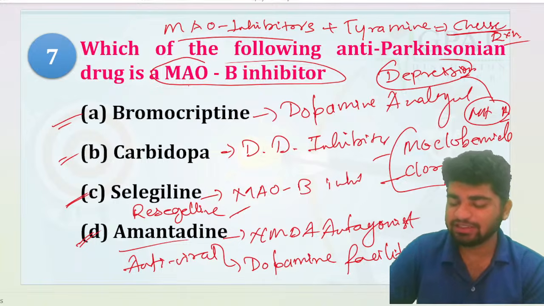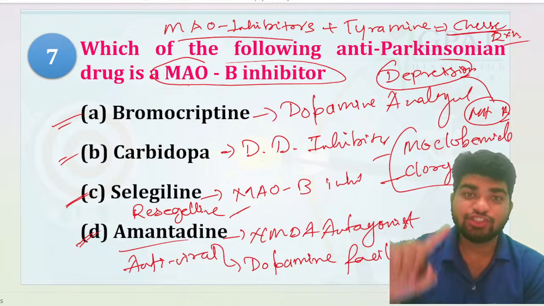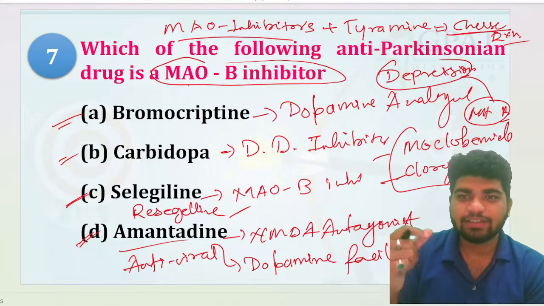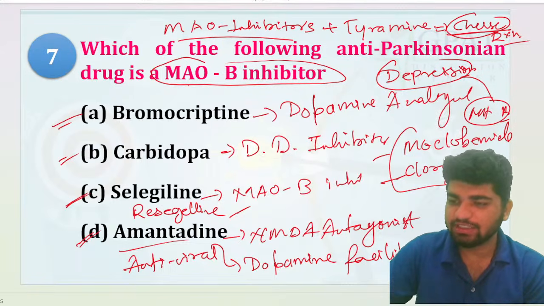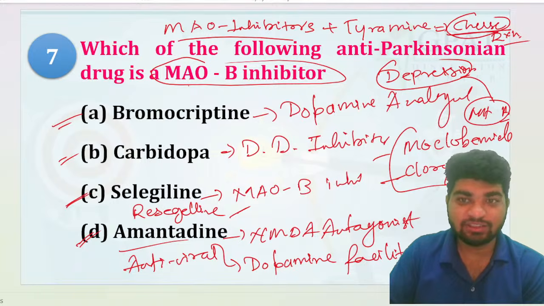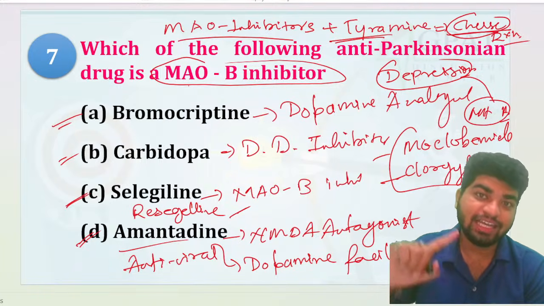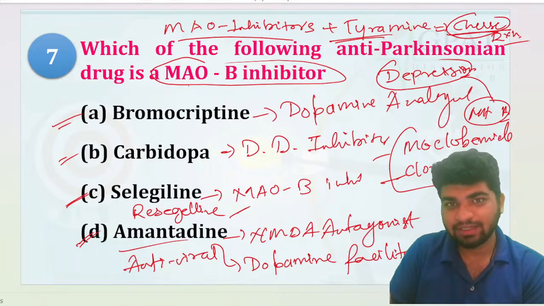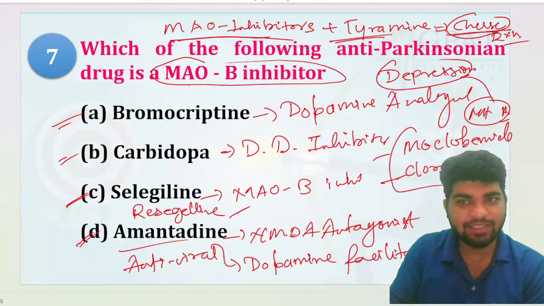And what is cheese reaction? Jerry used to take the cheese, right? And cheese is made up of tyramine. And MAO are the enzymes which are responsible for the metabolism of tyramine, right? But the MAO gets inhibited by the MAO inhibitors.